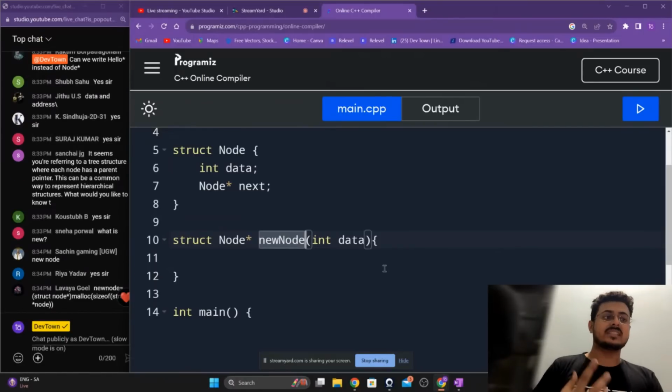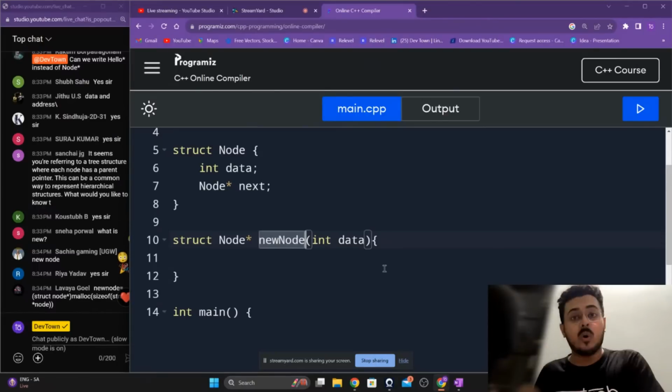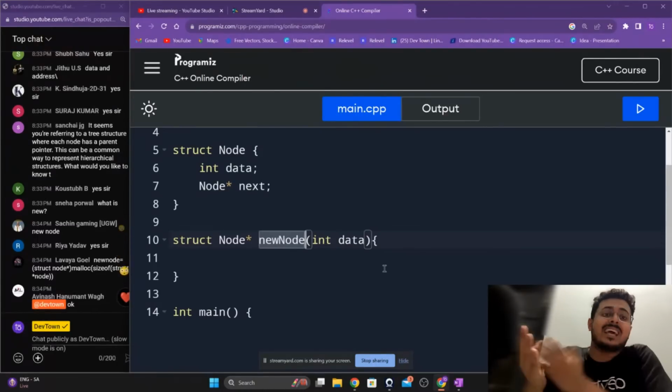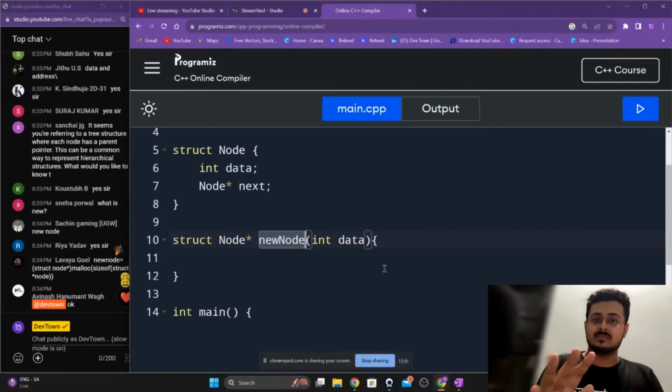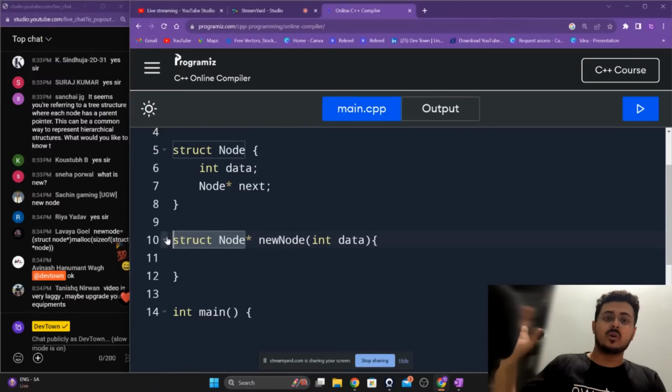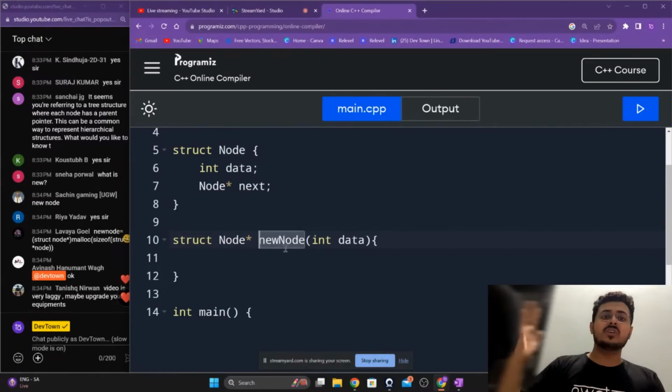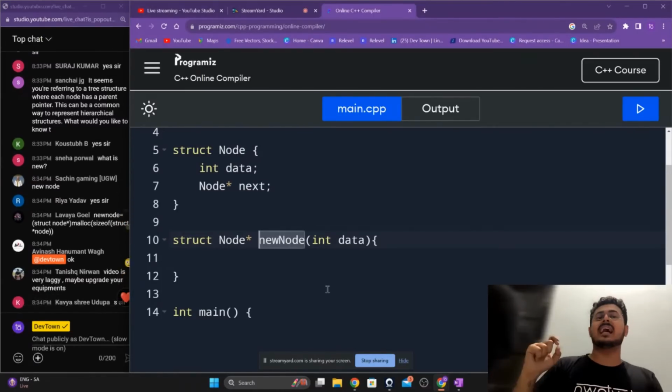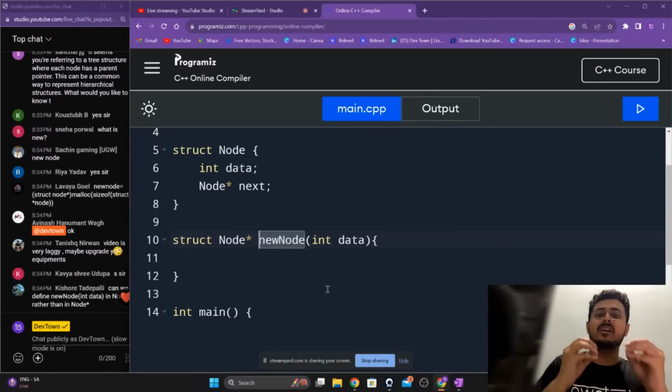New node is the name of this particular method. I'm creating a new node right over there, guys. This is a new method, a new function that I'm creating that will help me create a new node. As the name suggests, it will help me create a new node itself. Are you guys able to understand this? Please let me know. Inside of this structure node, I want to create a new method called new node, which will help me create a very new node itself.